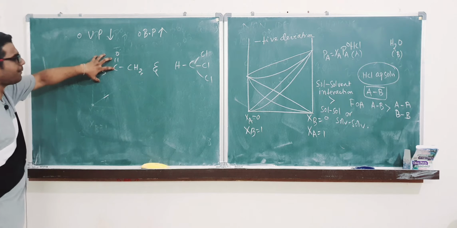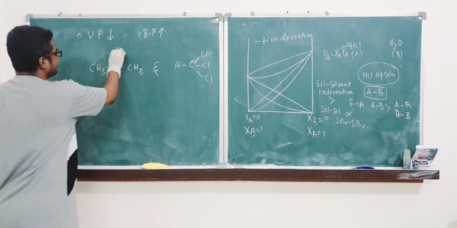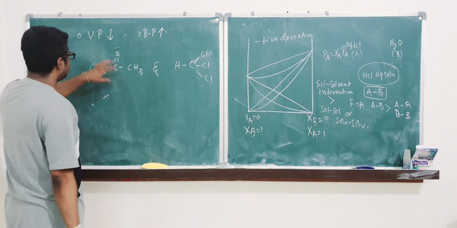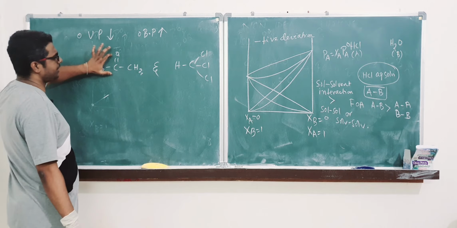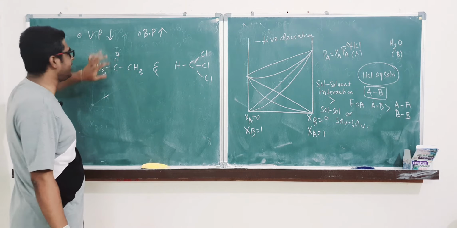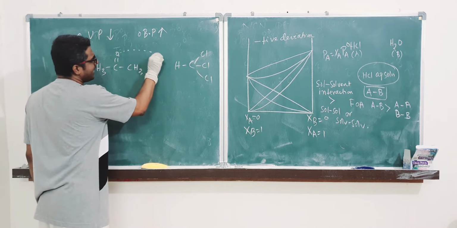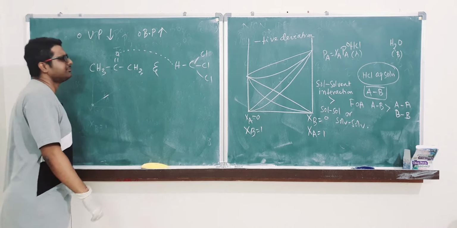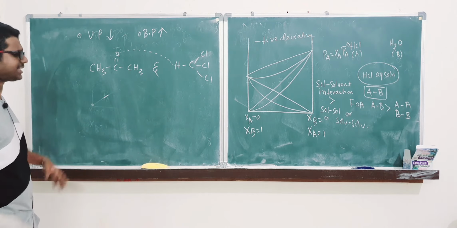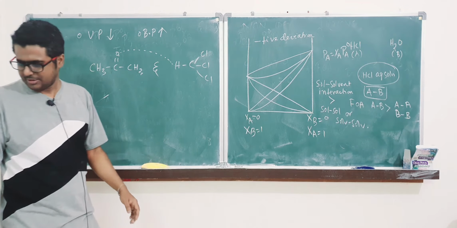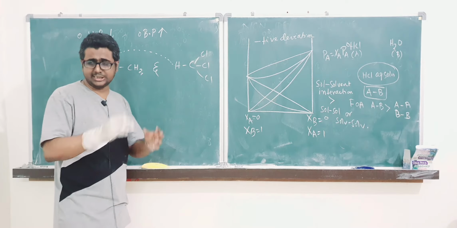This is a covalent compound with dipole-dipole attraction because it has dipoles. Here there will also be some amount of dipole but very little. There is high dipole because of oxygen, which is more electronegative than chlorine. But when it comes in solution, this can have hydrogen bonding. So negative deviation forms very well in both.